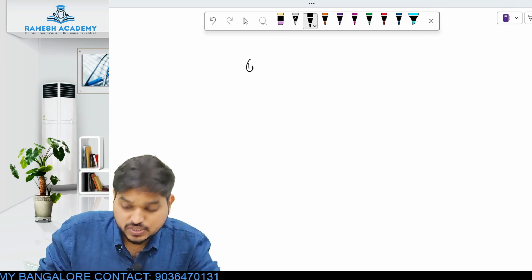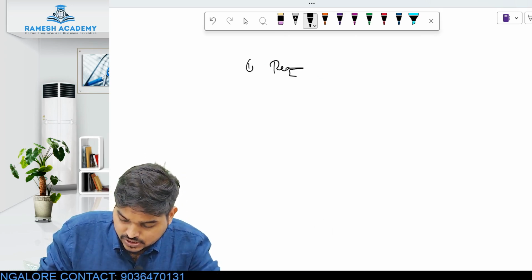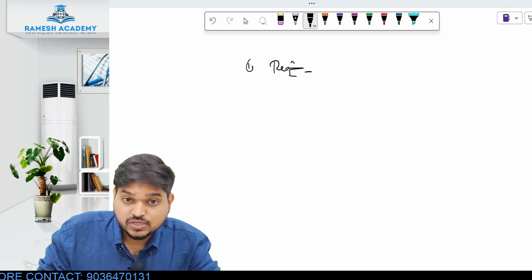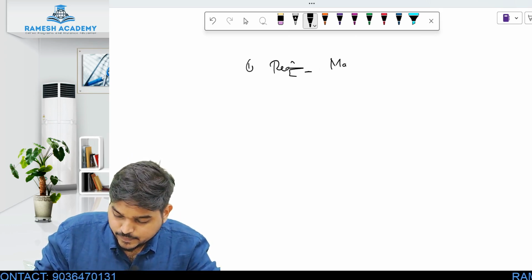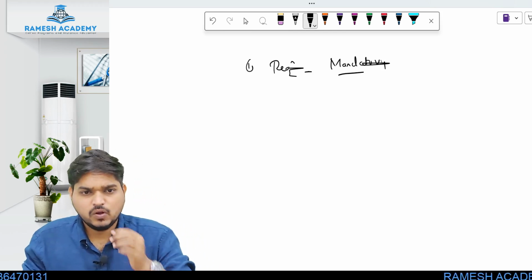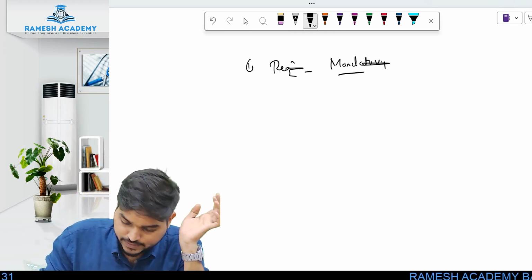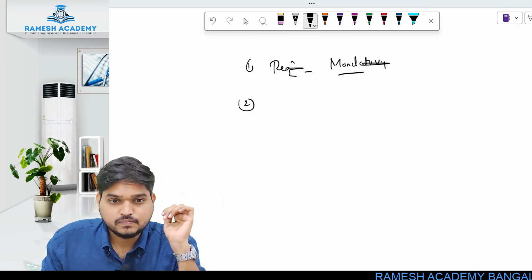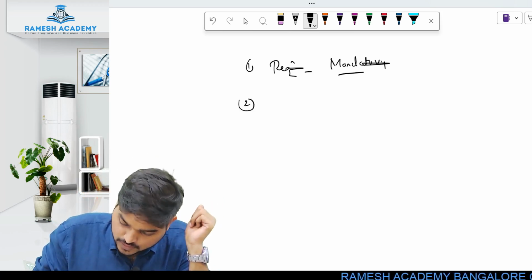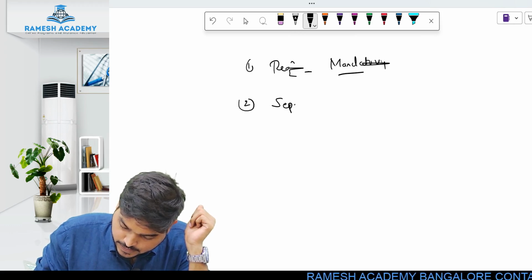What is the first condition? Registration. Registration is mandatory under some kind of law. It may be any law, but registration is mandatory. Second, you have a separate legal entity.